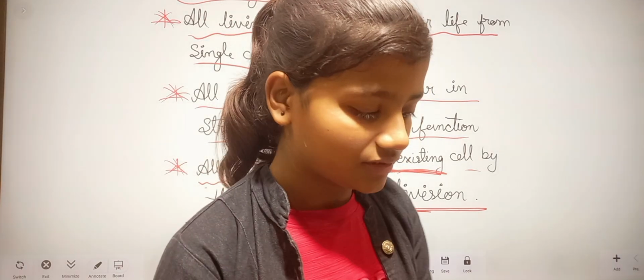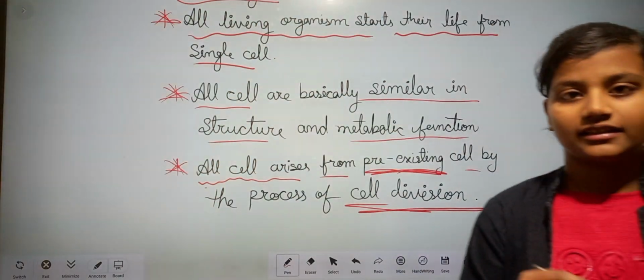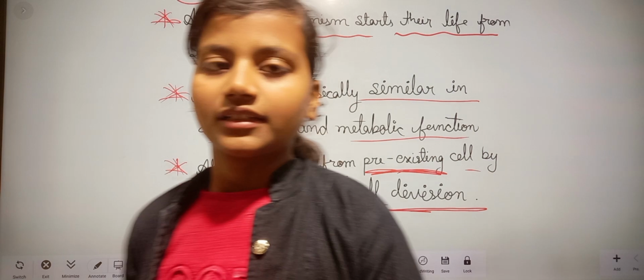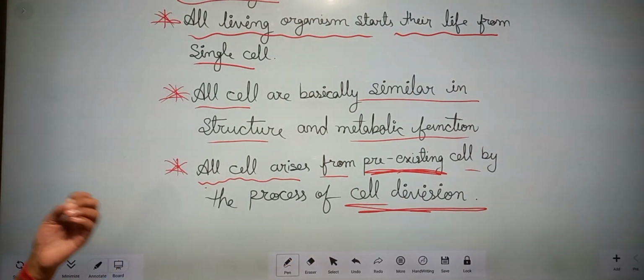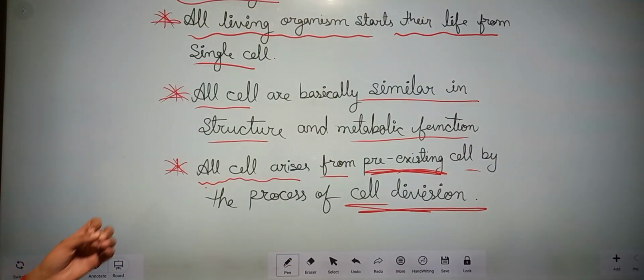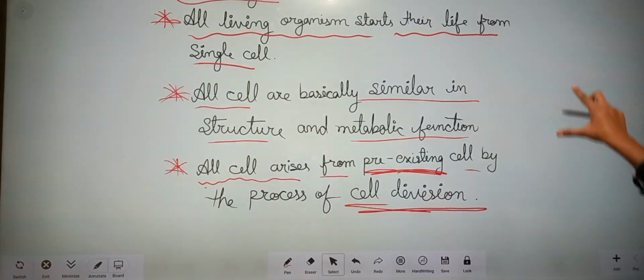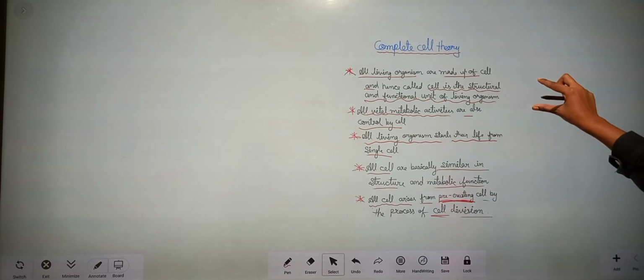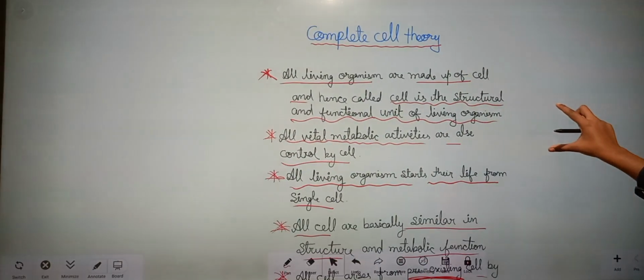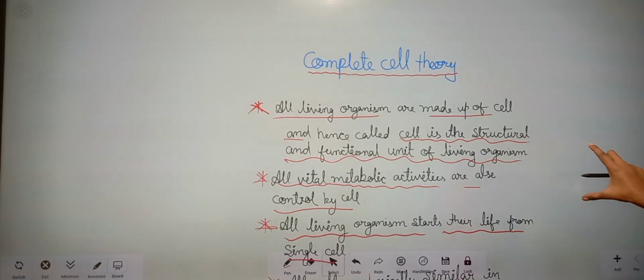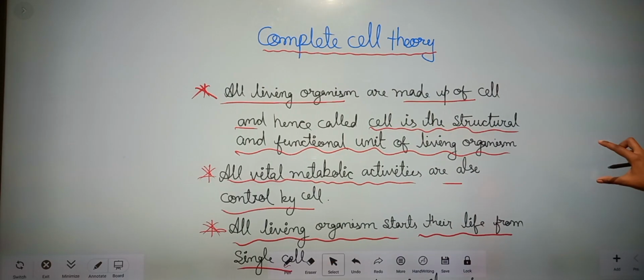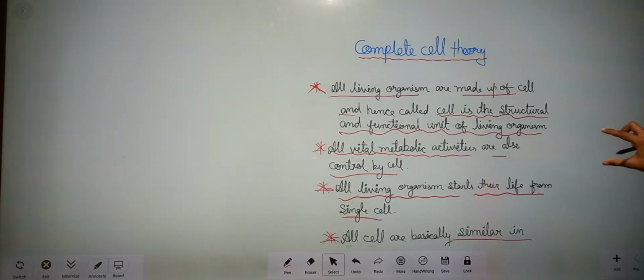It means a cell divides into two by the process called cell division. Okay. So this is the complete cell theory.